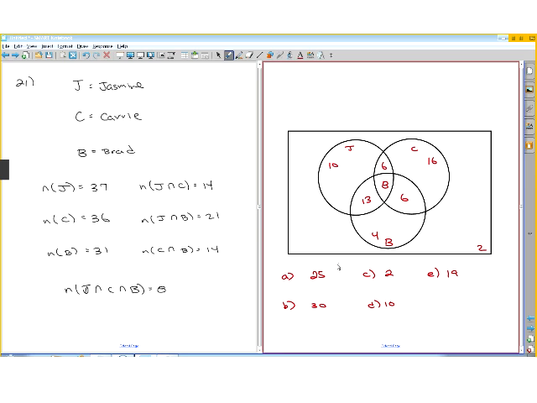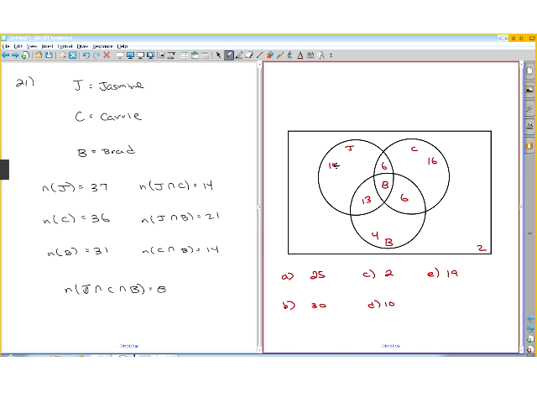Exactly 1 of these singers. Well, these are the ones that like exactly 1 of the singers. So you add those 3 together and get 30. None of these singers. Well, 2 is what's outside. Jasmine, but neither Carrie nor Brad. So these 3 involve Carrie and Brad. So it would be 10.